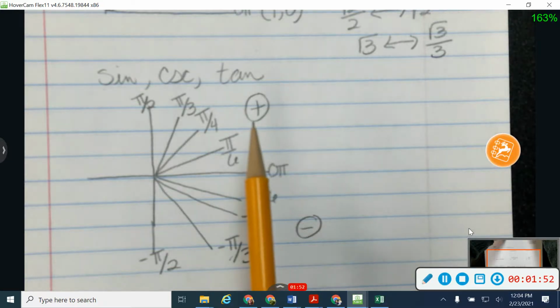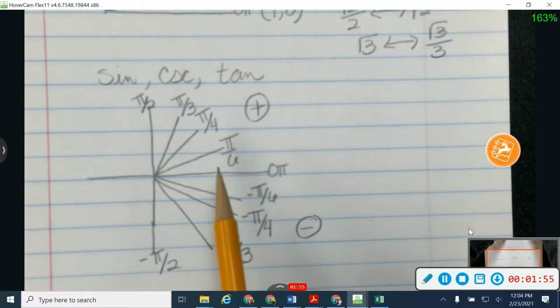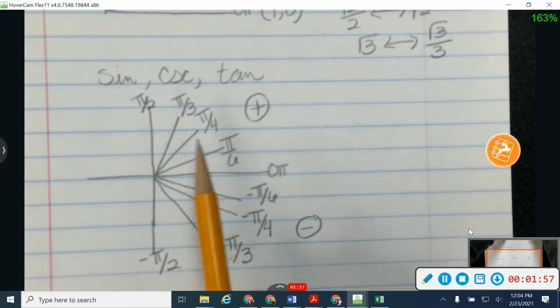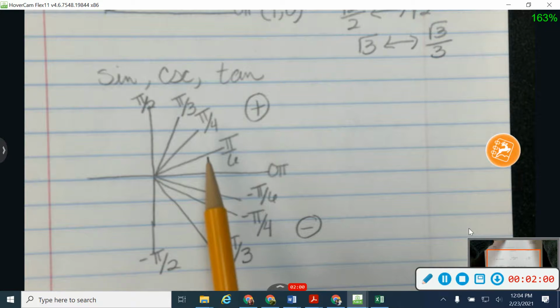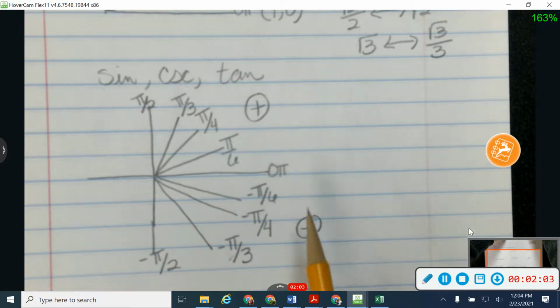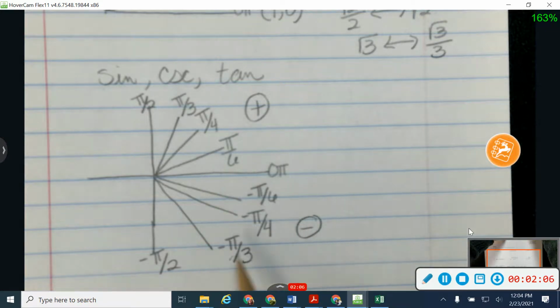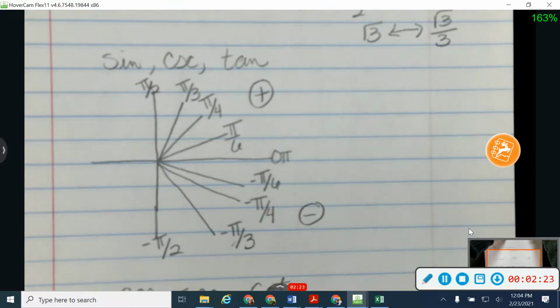If I am asking you about a positive value, you will answer with an answer in the first quadrant, just like you normally would. But if I am asking you about a value that is negative, we're going to drop into the fourth quadrant, and you're going to answer with one of these. So if you have a negative value for sine, cosecant, and tangent, your answer will be negative. Your angle will be negative. Jot that picture down for me on that same sheet of paper so that you have that. There's a limited number of answer choices to these questions. You can only answer with one of those things.